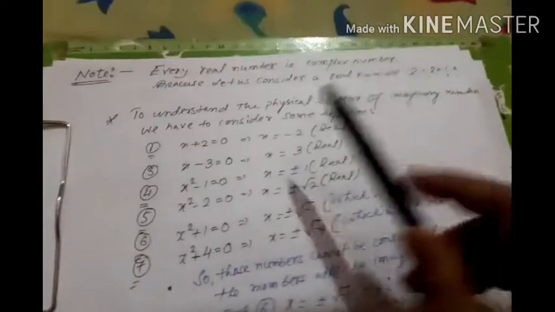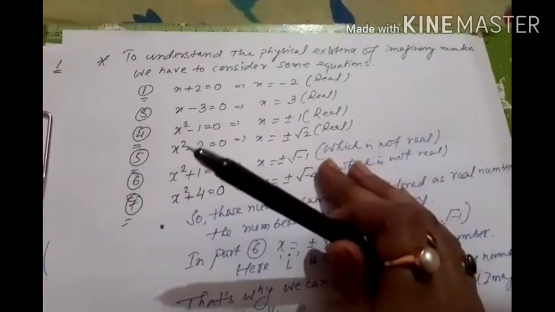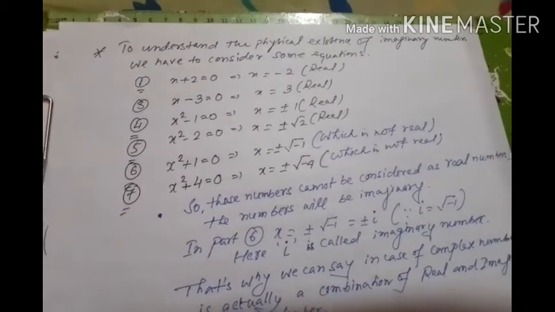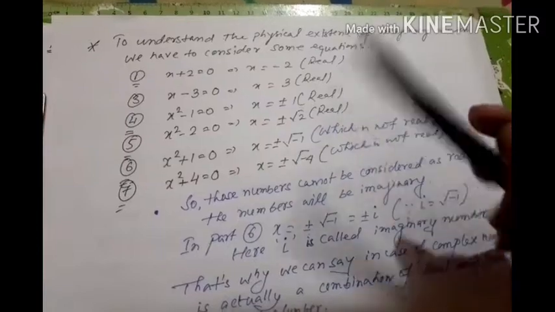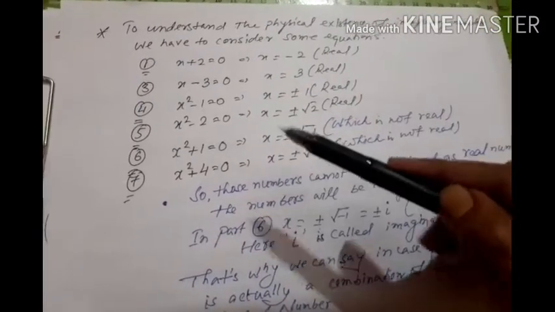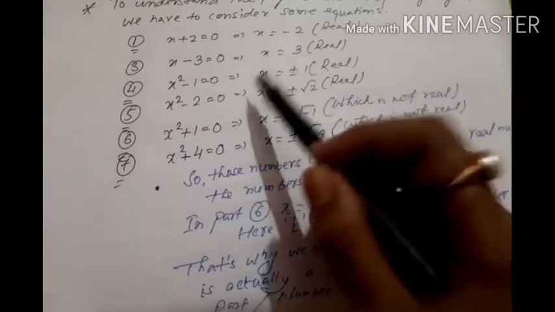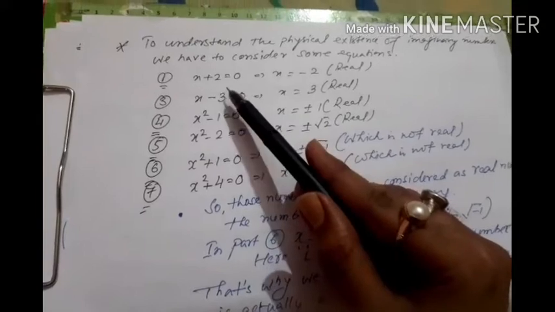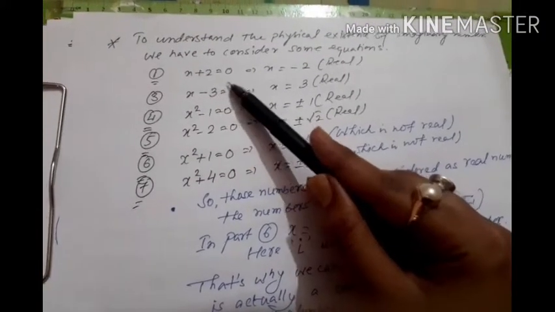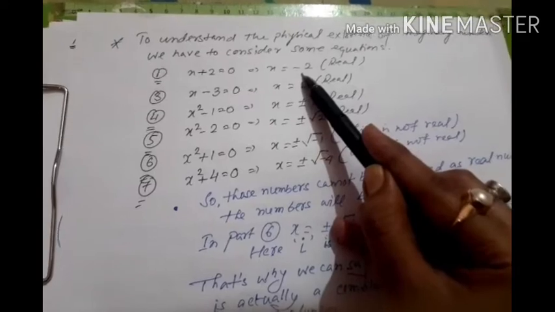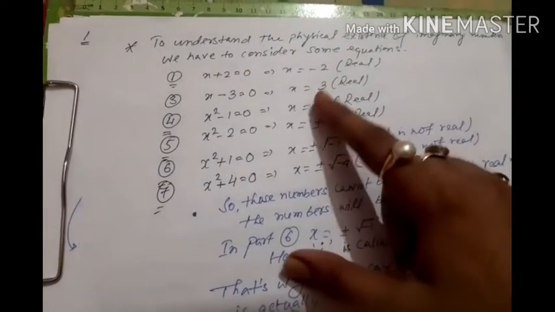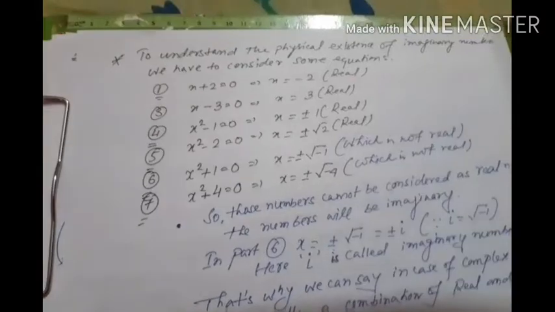So another note: to understand the physical existence of imaginary numbers, we have to consider some equations. Here I have assumed some equations, you can assume other equations also. That is x plus 2 equal to 0, simply an equation. Equation means it should have a solution. So x plus 2 equal to 0 means x equal to minus 2. You are used to this number because it's a real number as well as an integer. Whatever we discussed before about the number system, minus 2 will be there. That means there is no doubt.